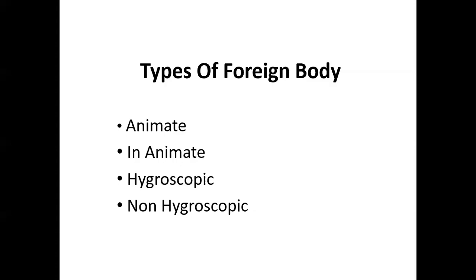Non-hygroscopic foreign bodies वो foreign bodies हैं जैसे स्टील है या कोई भी जो है वो चीज़ मेटल है, स्टील है, प्लास्टिक है, तो ये सब चीज़ें non-hygroscopic foreign bodies में आती हैं. So basically animate, that is the living foreign body, inanimate, that is non-living foreign body. Again, these are divided into two: hygroscopic, which absorb water and swell up like seeds, and non-hygroscopic, which are like metal, plastic, or anything like that.